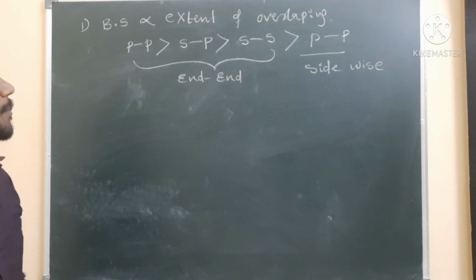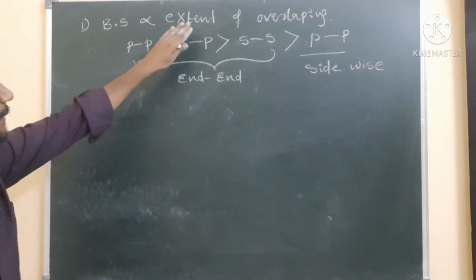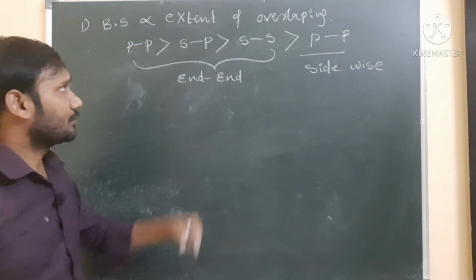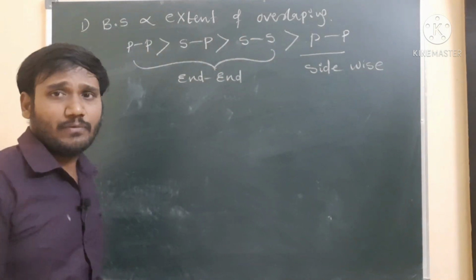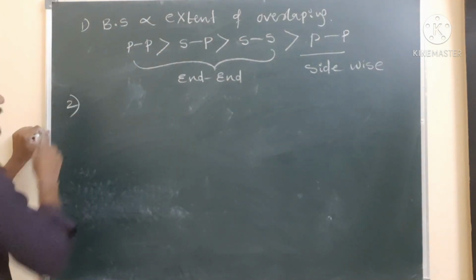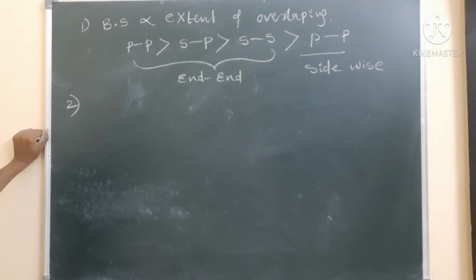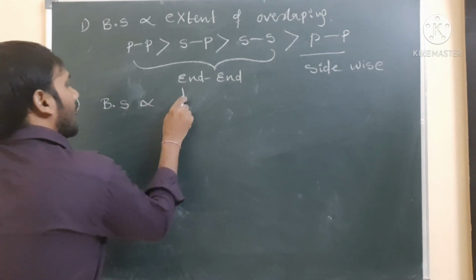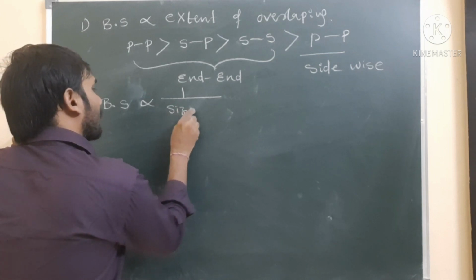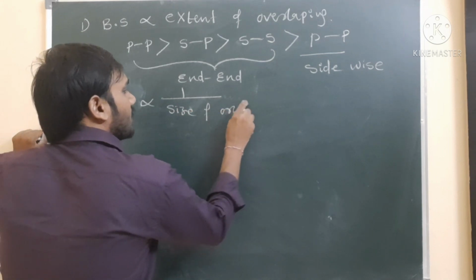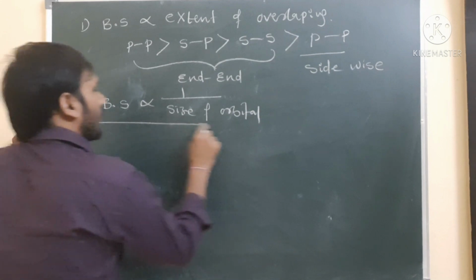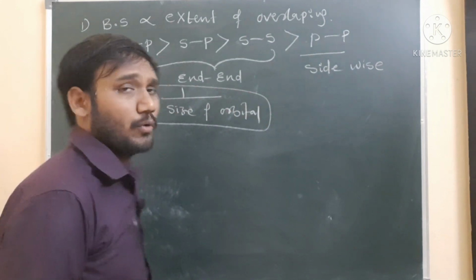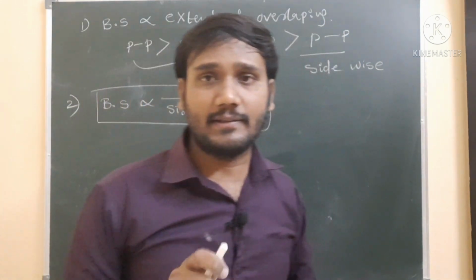So bond strength is directly proportional to the extent of overlapping. This is the first priority. And the second one, how can you decide bond strength? The second one is that bond strength is inversely proportional to the size of orbitals. It is very important: bond strength is inversely proportional to the size of the orbital.